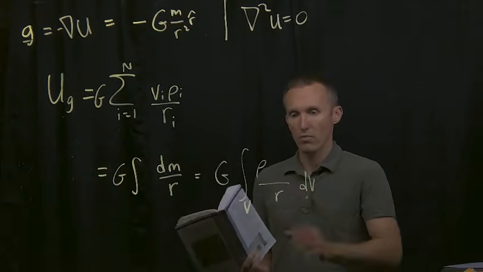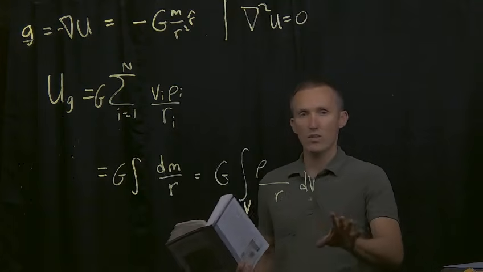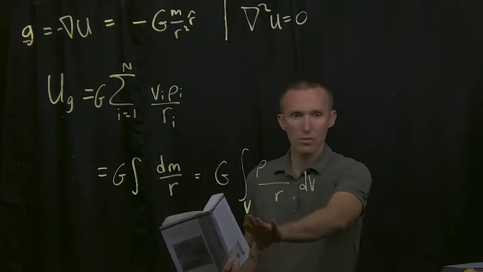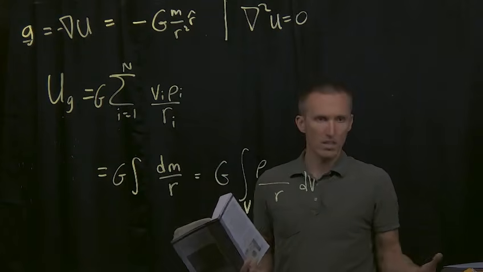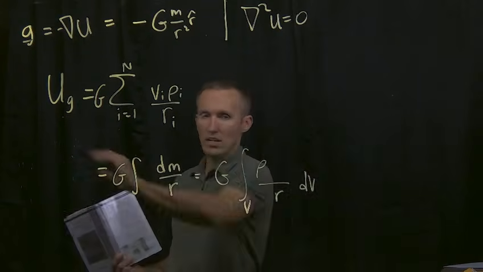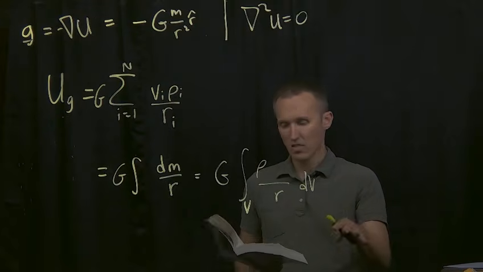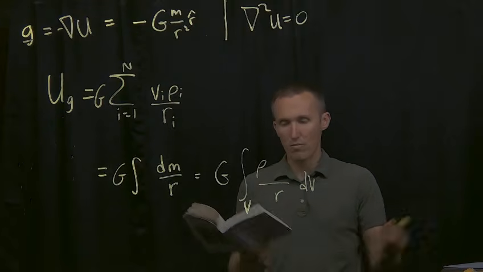So what have we done? We've set ourselves up so that now we can calculate for any density distribution and for any arbitrary volume, we can simply integrate the density over that volume to calculate our potential, right? So we are able to do that now. This still satisfies Laplace's equation outside of mass sources.